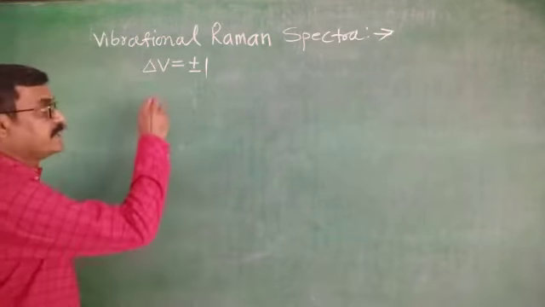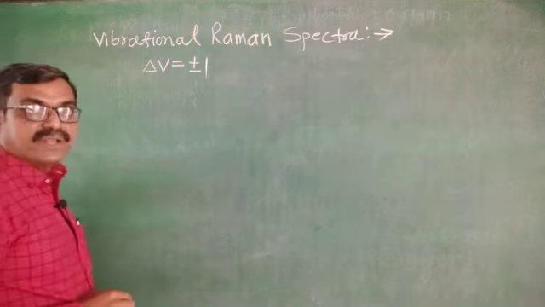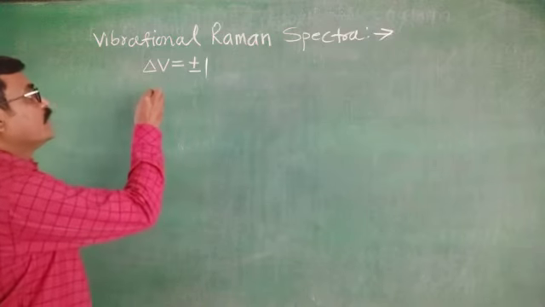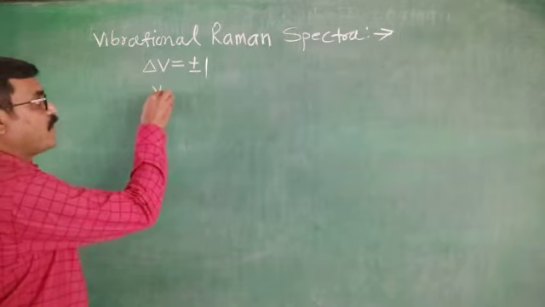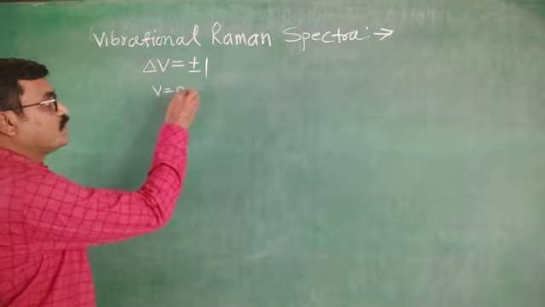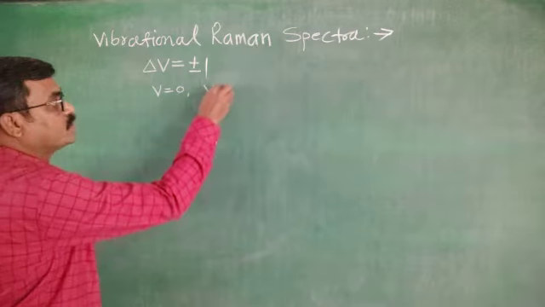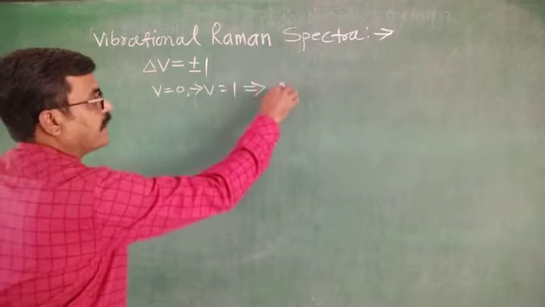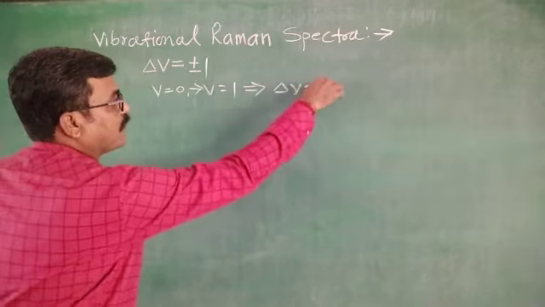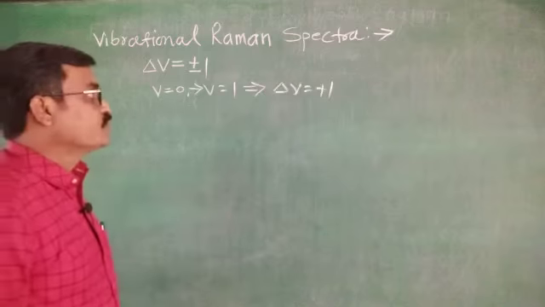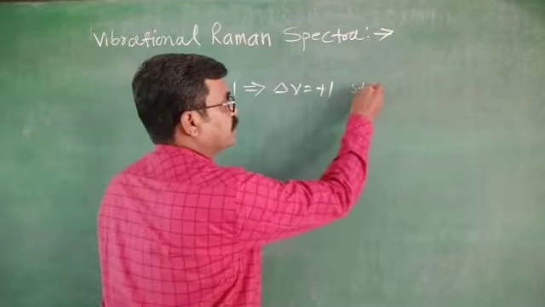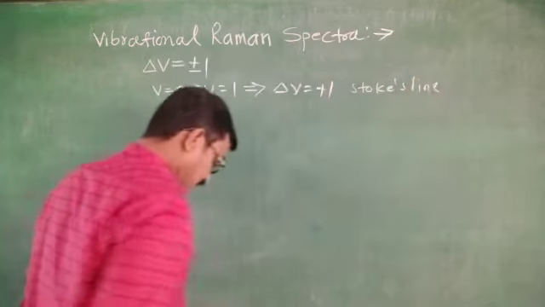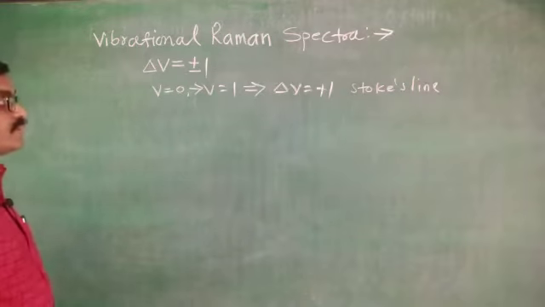And you know that here V is the vibrational quantum number. If there is a transition from V equals 0 to V equals 1, then it will be referred to as delta V equals plus 1, and it gives Stokes lines in the vibrational Raman spectrum.